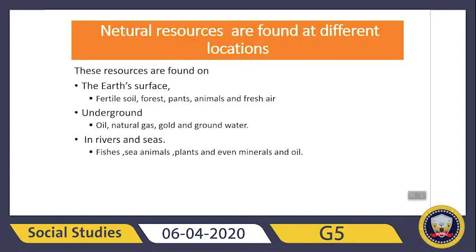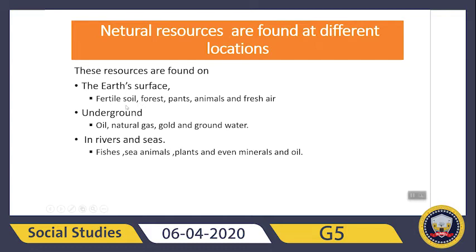Next, we are going to learn that these resources are found on the earth's surface, underground, and in rivers and seas. So here you see that we find these resources at different locations: number 1, the earth's surface, number 2, underground, and number 3, in rivers and seas. Now here we will see a few examples.